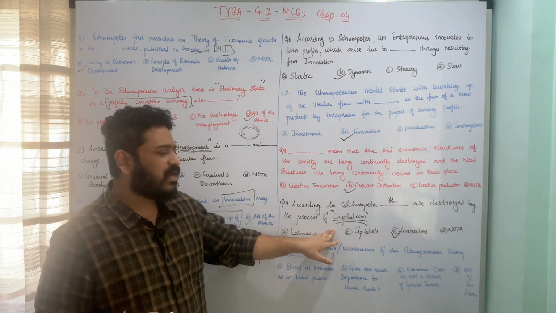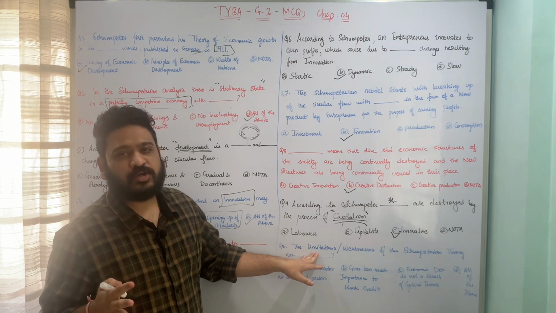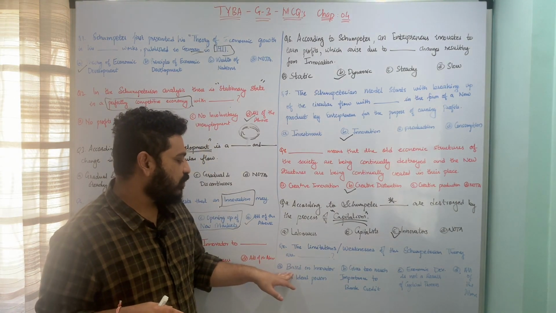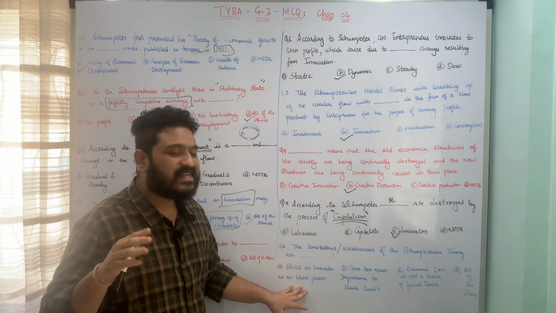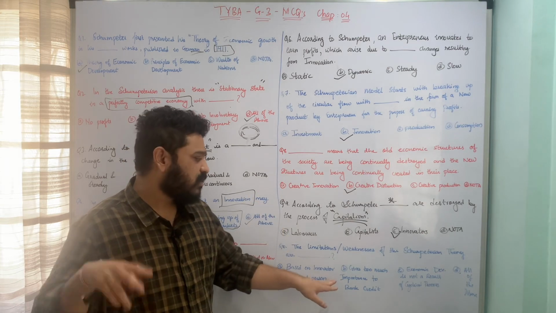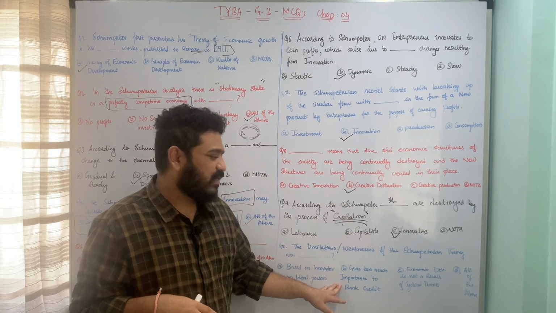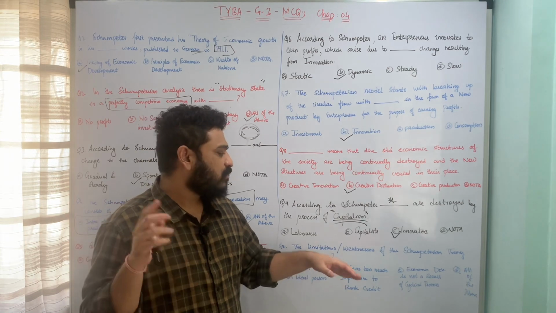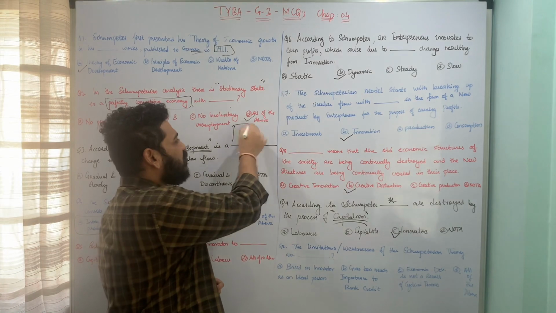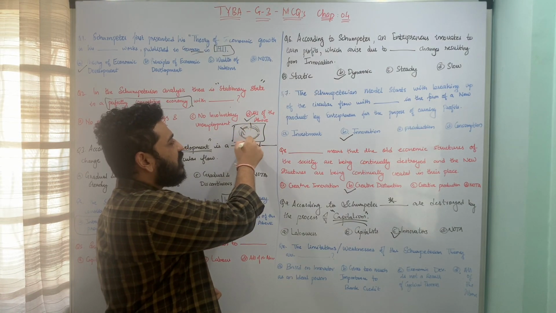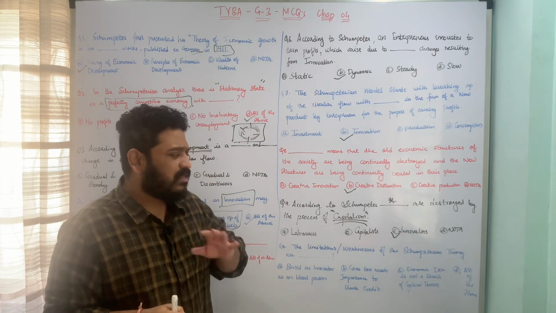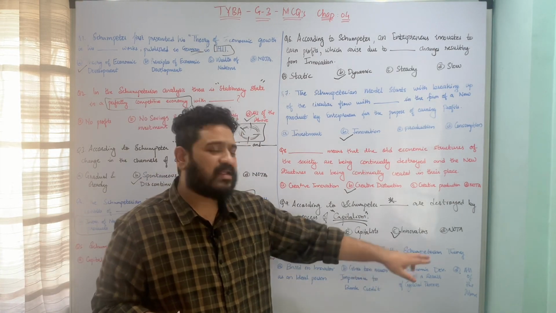Anyway, coming back to the last question, we are looking at the limitations or weaknesses of the Schumpeterian theory. The options given to us are A, based on innovator as an ideal person. So Schumpeter considers the innovator as the ideal person. Second, gives too much importance to the banking sector or bank credit per se. Third, economic development is not a result of a cyclical process. You just break the cyclical process and then innovation takes place and then economic development will take place. That is not true. That is the third criticism, and the last is all of the above.